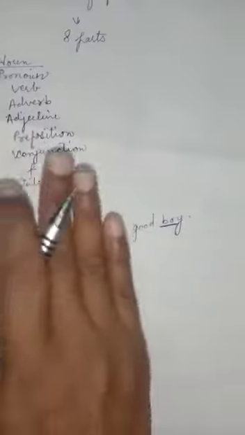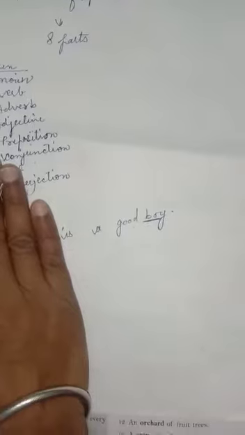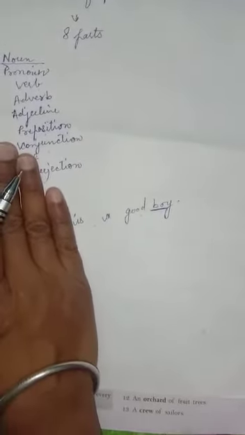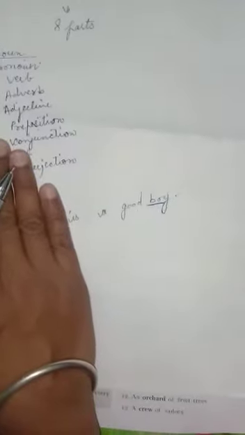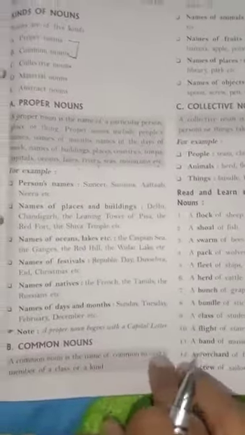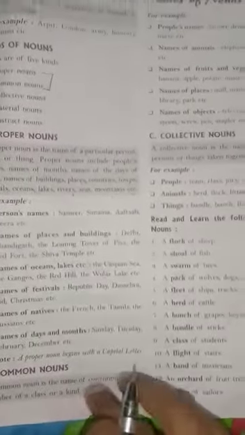अब मैं आपको कॉमन नाउन के बारे में बताती हूँ. For example, here Arpit is not written here, he is a good boy. Who is a good boy? He is a good boy. But boy, we are not having the name of the boy, we are talking about the boy as common, so this will come under common. So what will be the definition of common noun?